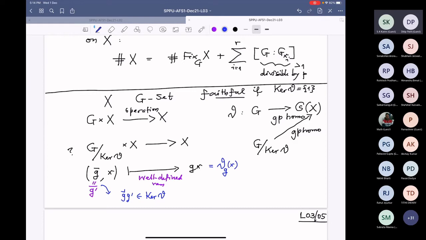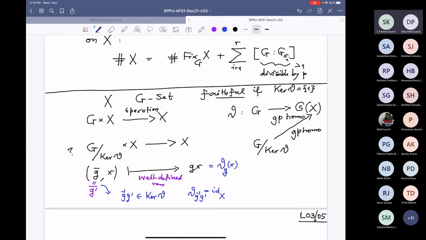Right? So now, what does this mean? This belongs to kernel theta, so that will mean that theta of G inverse G prime is the identity map of X. That is the kernel. This is my theta map, and remember, I have been writing suffixes for theta.